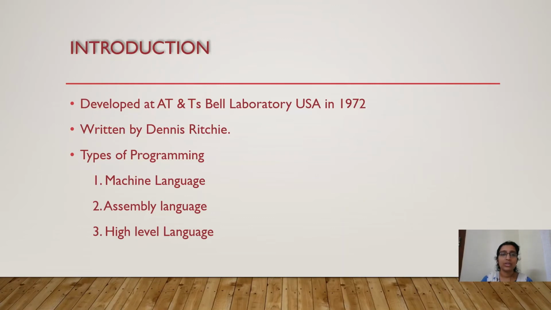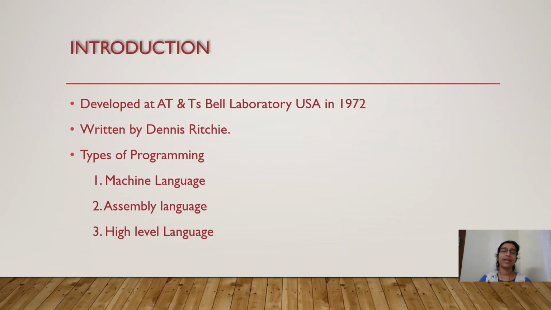So that's the first type of programming language, the machine language, which contains only zeros and ones, a combination of zeros and ones. So we can use that language to communicate to the machine. But there is a problem. If we use only zeros and ones, then while we write the program, we can have many errors, because if we write 1 instead of 0, then it will be a problem. So after that, the assembly language was developed.